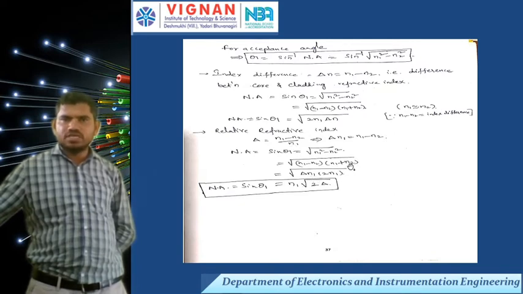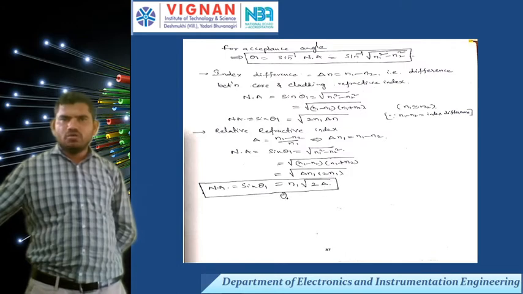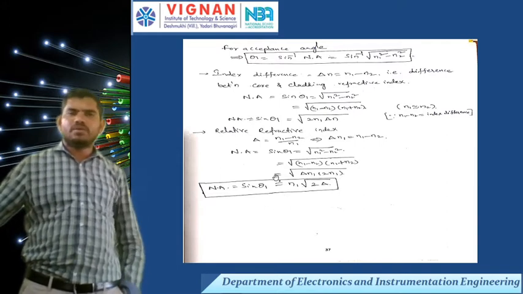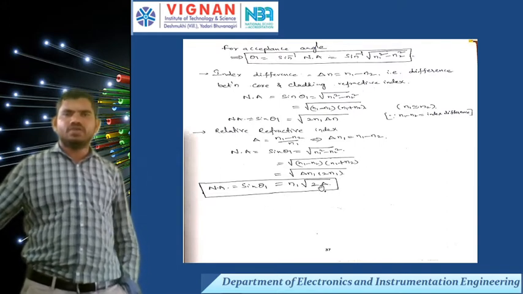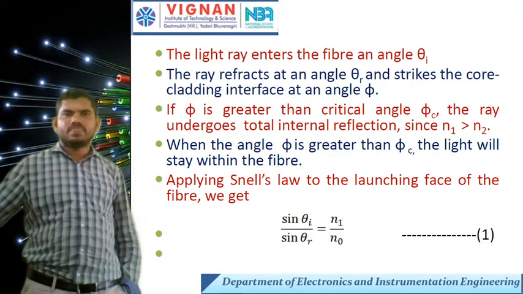Also n1 plus n2, under the condition, is nothing but 2n1. Further I can simplify this: n1 square is there, so we get n1 into under root of 2 delta. That is the numerical aperture for relative refractive index.